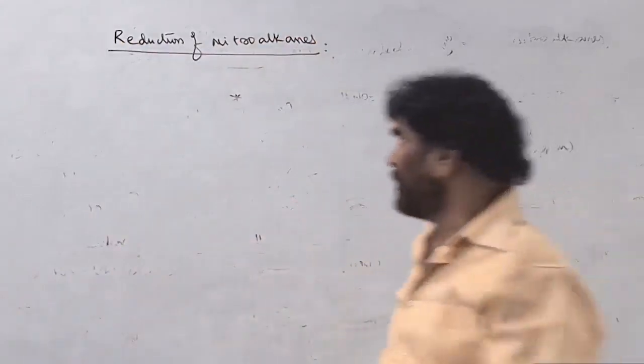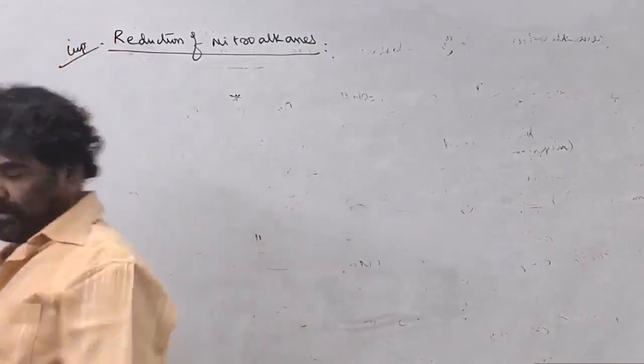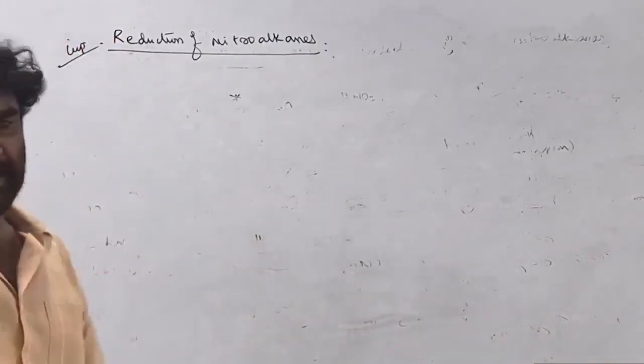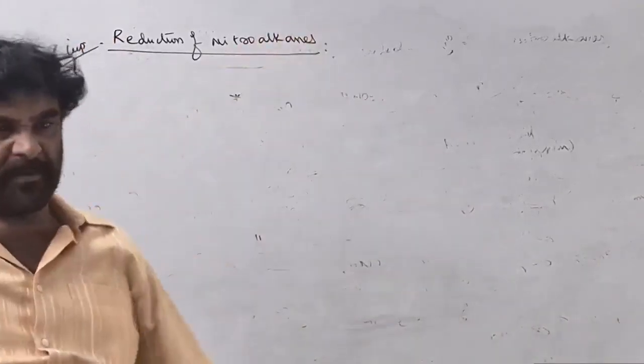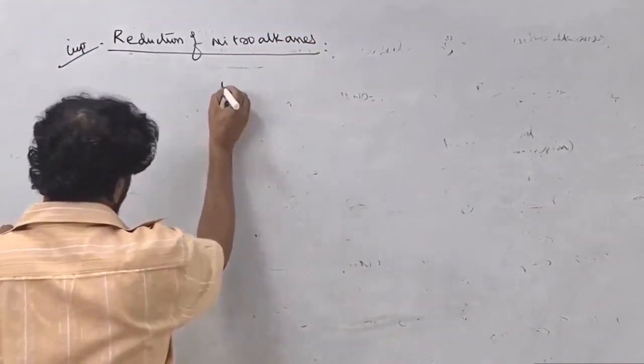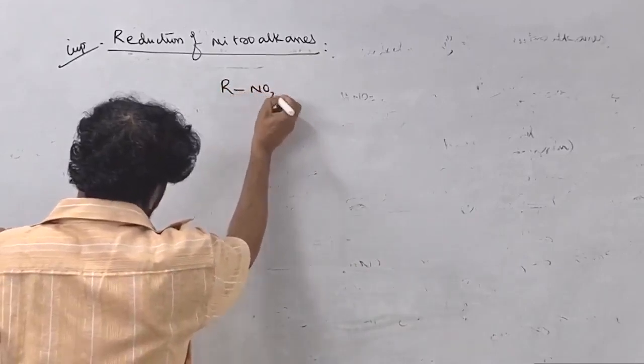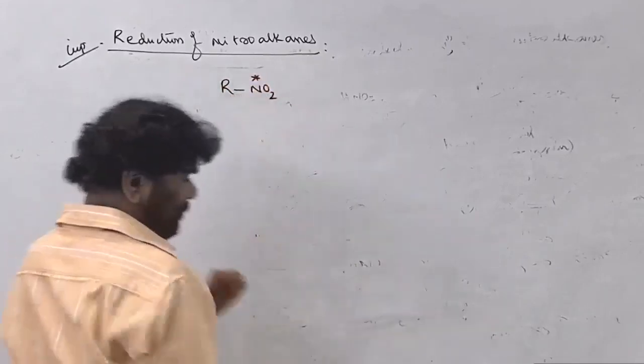Very important reaction. The mainly important reaction of nitro compounds is the reduction of nitro compounds. See here, the functional group I told you, whether it is primary, secondary or tertiary, whatever it is, the nitro group is the functional group.